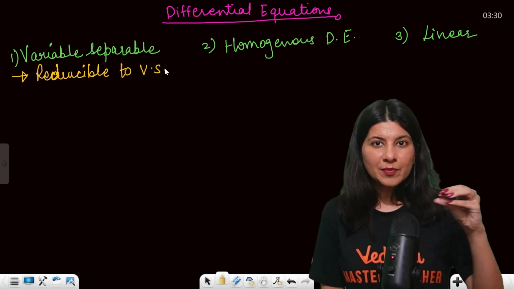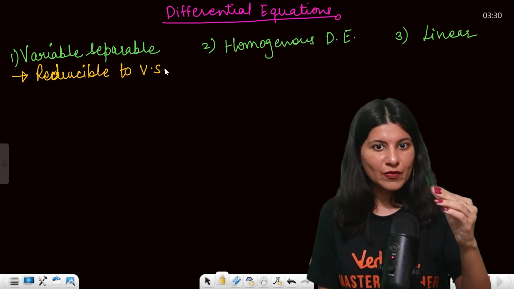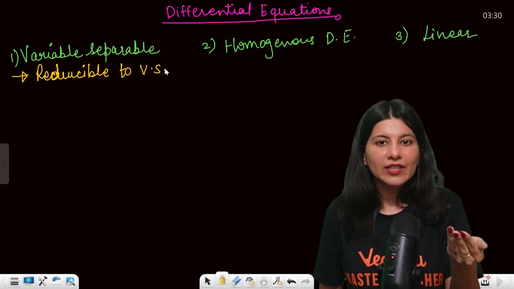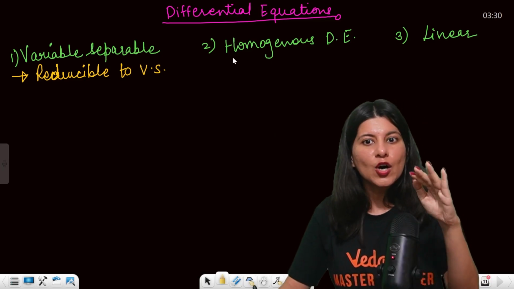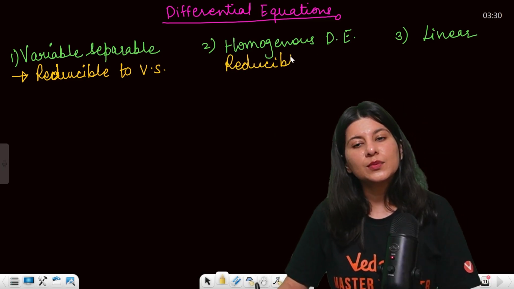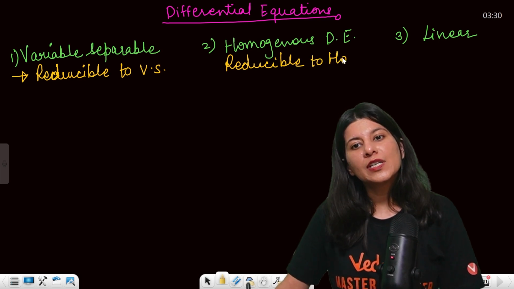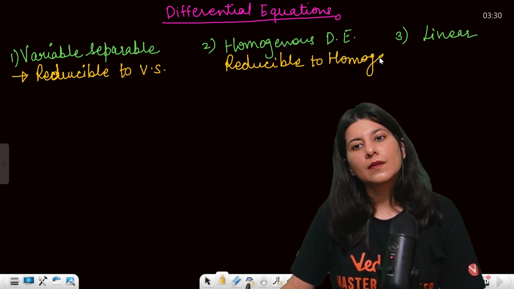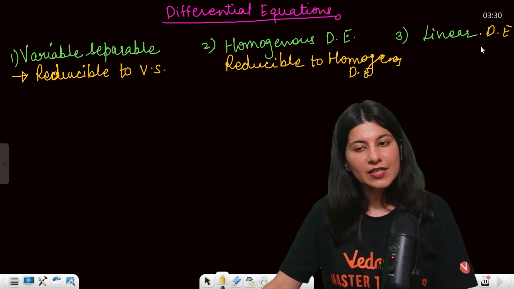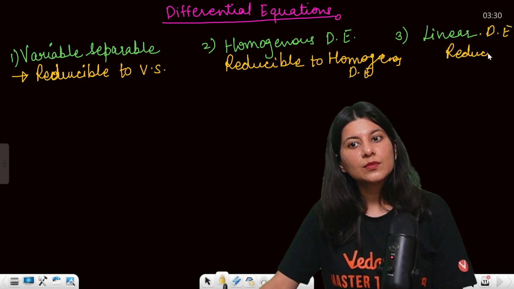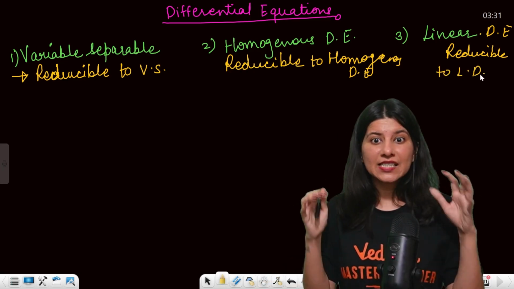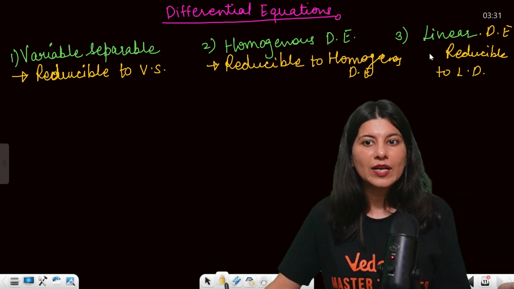That means the first form is straightforward. The second form is you substitute something and then you will get variable separable. Similarly, reducible to homogeneous differential equation, linear differential equation, and then reducible to linear differential equation. These six forms we are going to tackle one by one.